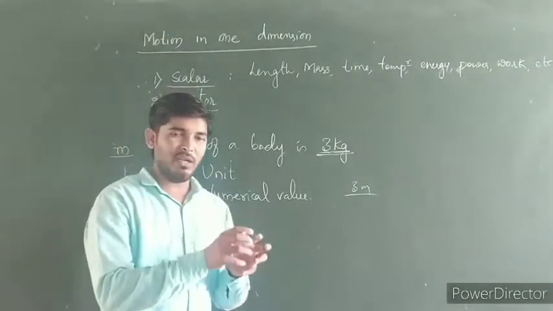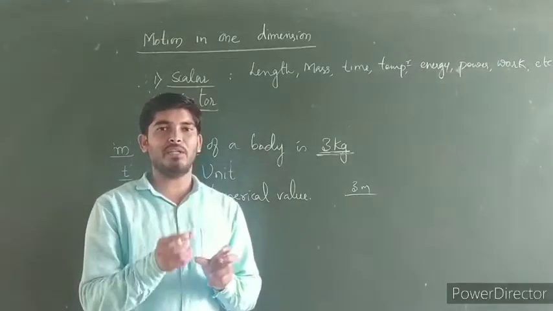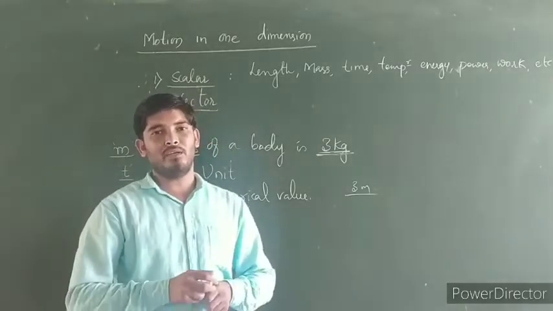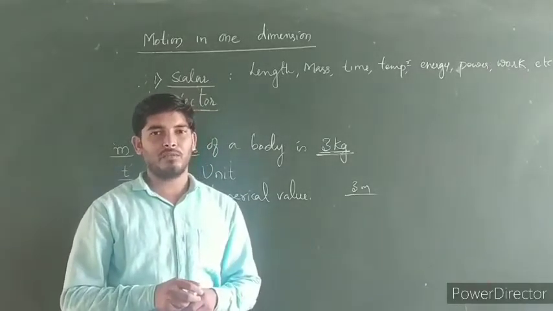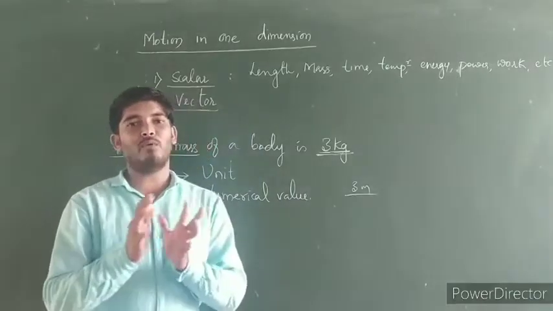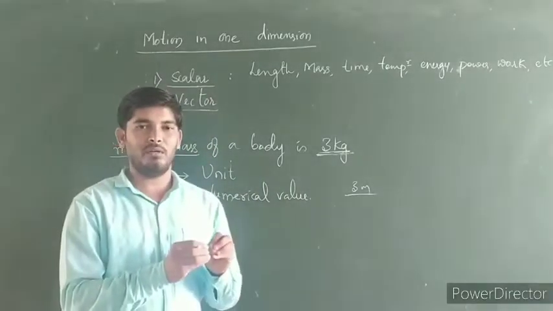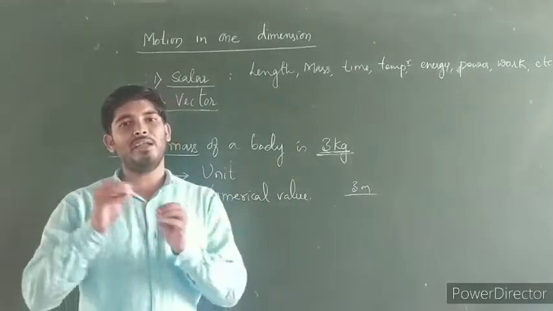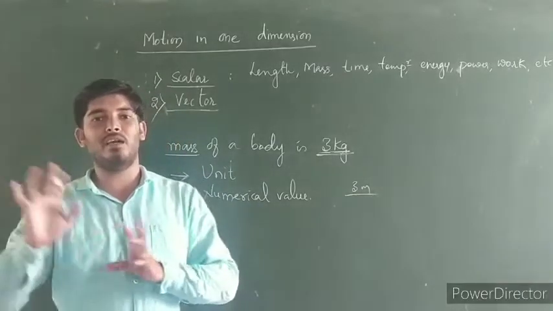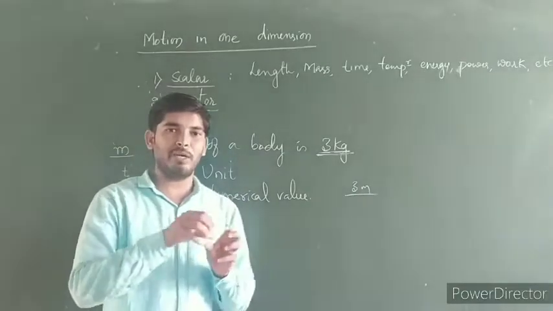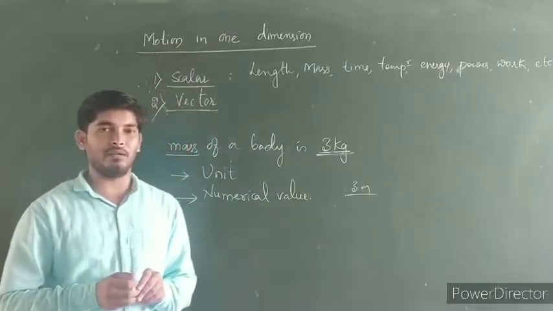If you mention the direction in that statement, then it gives the complete meaning. So if I say "displace a body 5 meters from its initial position, or from its point, in the east direction or in any other direction," this statement gives the complete meaning.